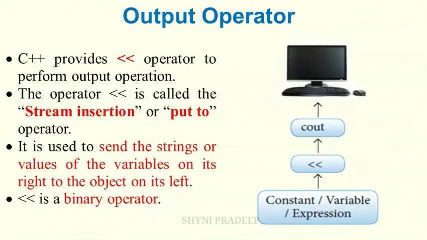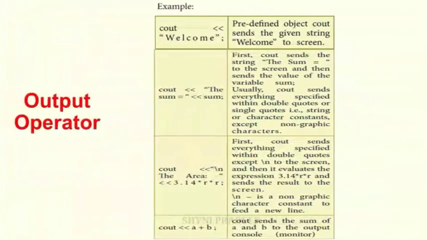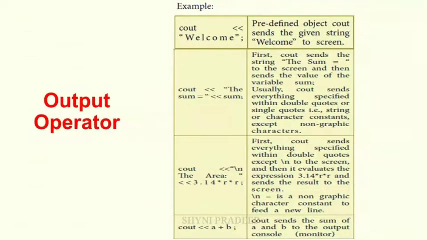Here Cout is the first operand. It is the predefined identifier Cout that identifies the monitor as the standard output object. The second operand is what? A variable or expression. See the example: Cout double less than welcome. Here the predefined object Cout sends the given string welcome to the screen, which means to the monitor.